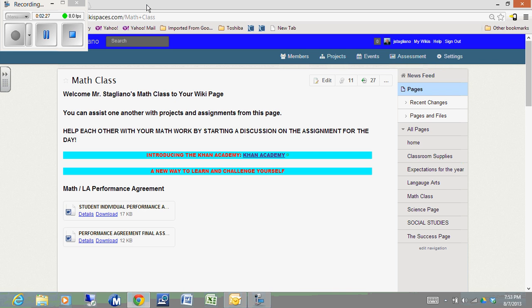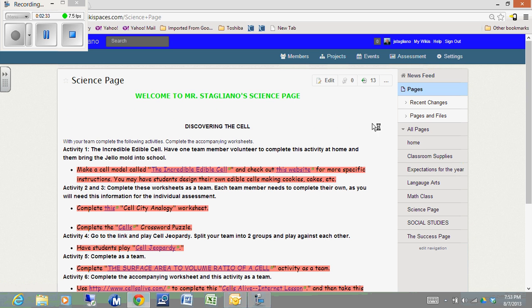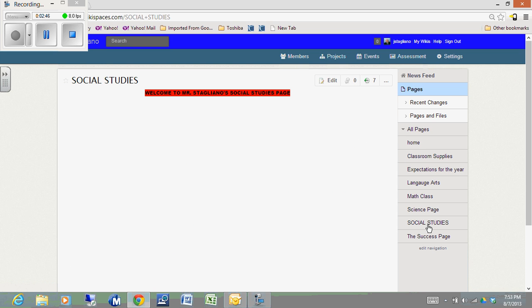Khan Academy is one of the websites that we will use to learn more about math throughout the course of the school year. Back on the wiki page, my homeroom students, there is a science page, and in fact, on the science page you will see our first Discovering the Cell activity, more about this project once we get started with the school year. Finally, the social studies page for your subject areas. I haven't posted anything yet about social studies, but I will be doing so within the next couple of weeks.